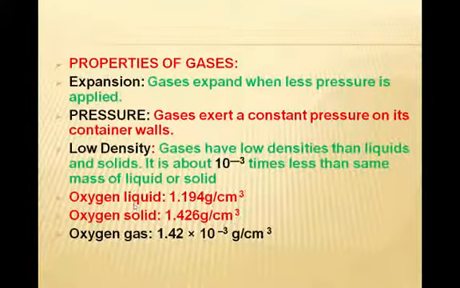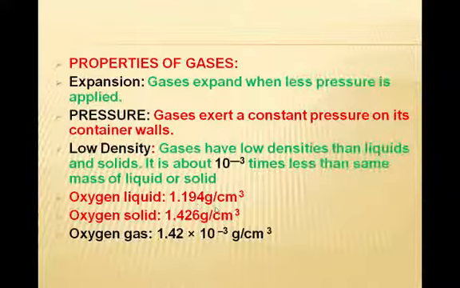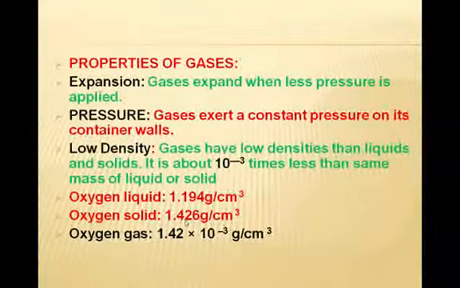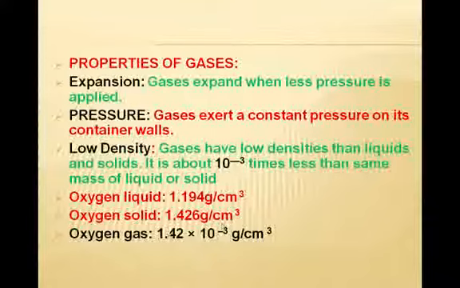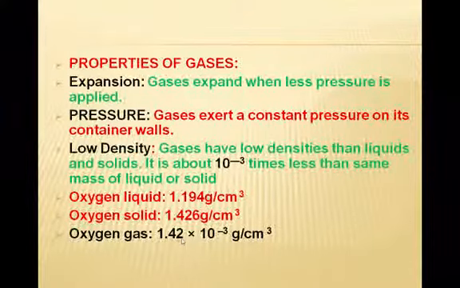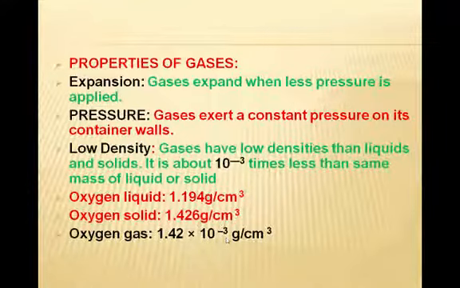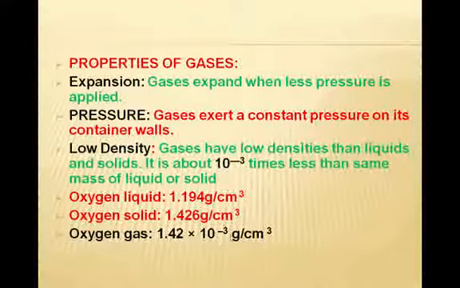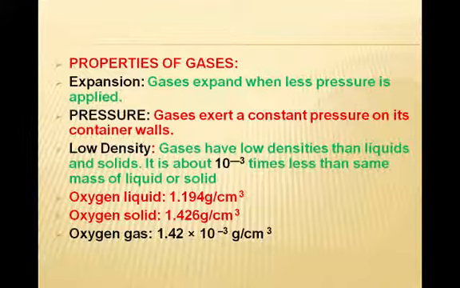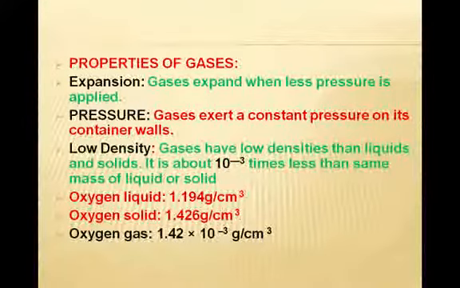In the liquid form, its density is 1.194 gram per cm cube. In the solid, it is 1.426 gram per cm cube. But in gaseous form, it is 1.42 times 10 power minus 3. If you look here, the density of gases is 10 power minus 3 times less than solid and liquid.